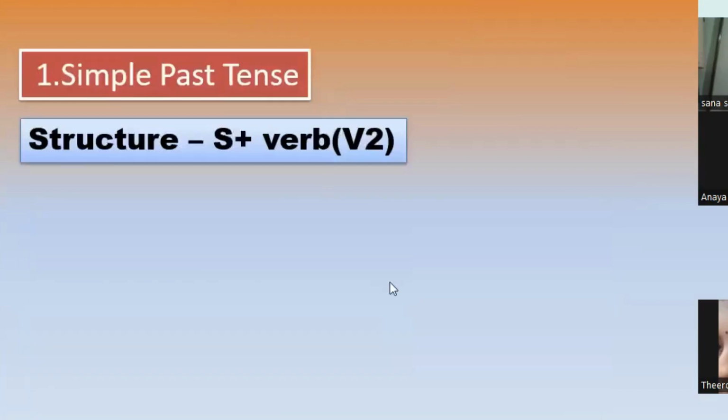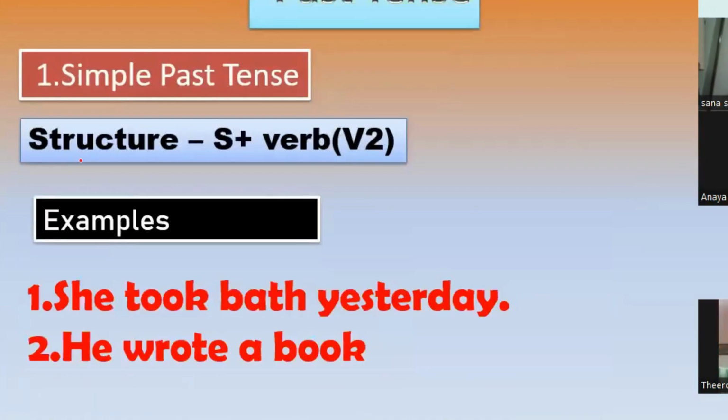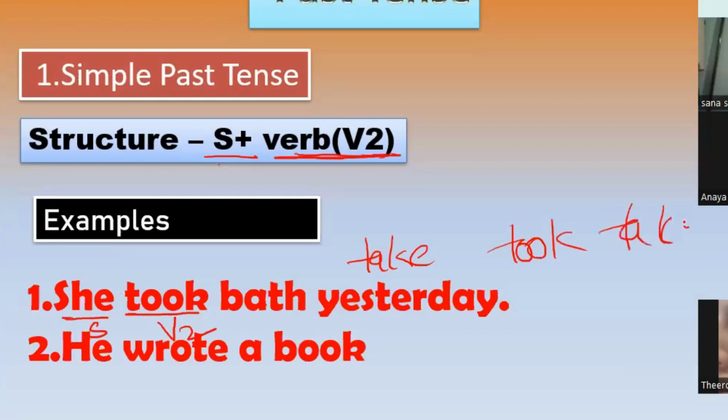What is the structure for this? Here we have the basic structure as subject plus second form of verb. Now see the first example: she took bath yesterday. Here we have subject and second form of verb. Take, as I have told you earlier, took and taken. So here V2 is took.